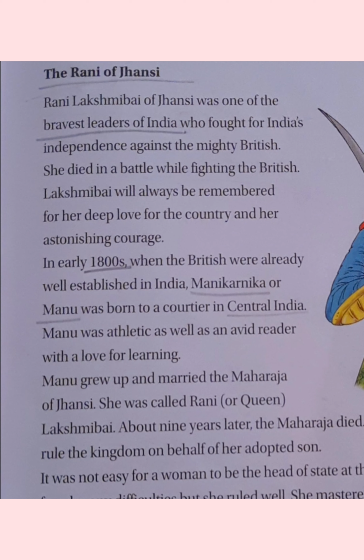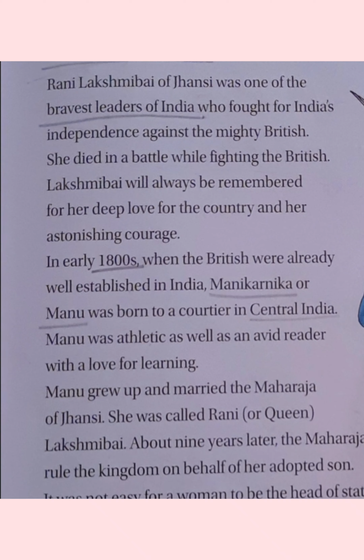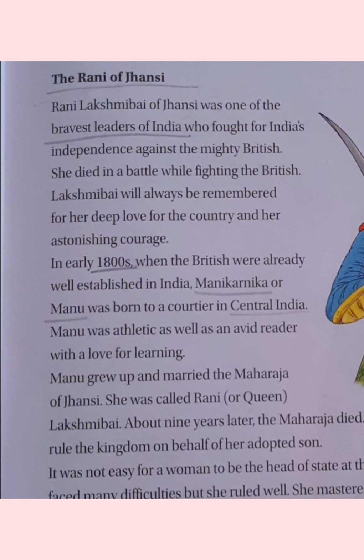Manikarnika or Manu was born to a courtier in central India. Manu was athletic as well as an avid reader with a love for learning. Now Manu grew up and married the Maharaja of Jhansi.